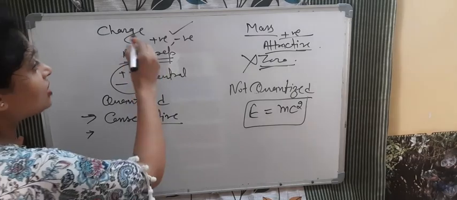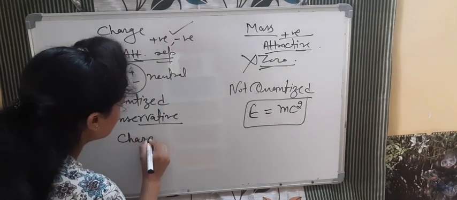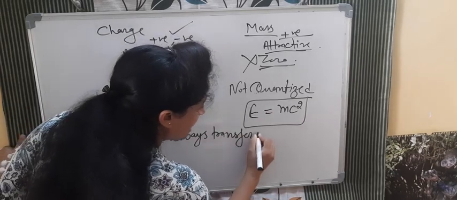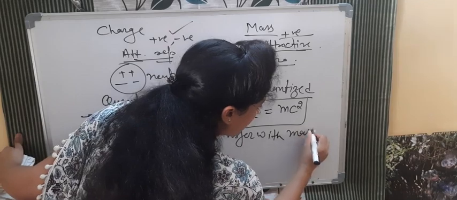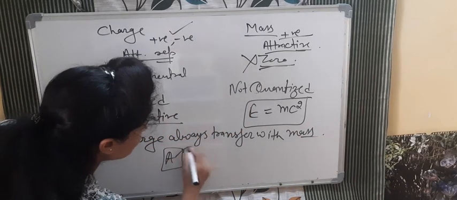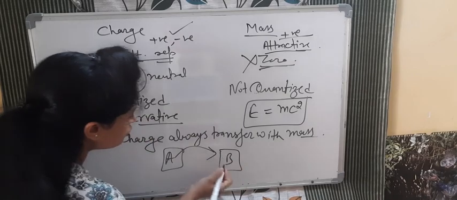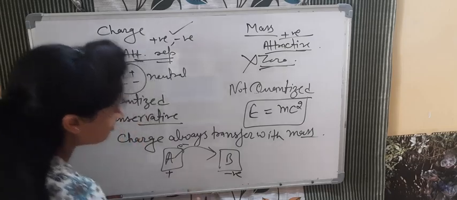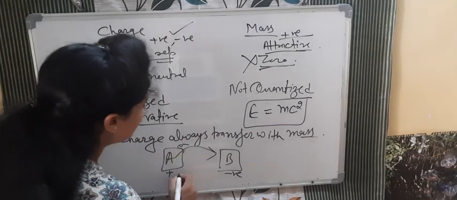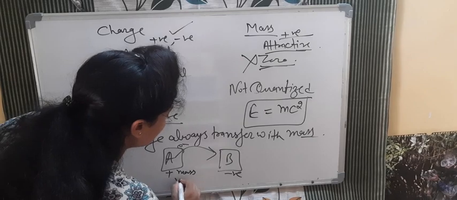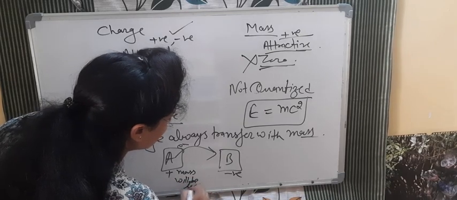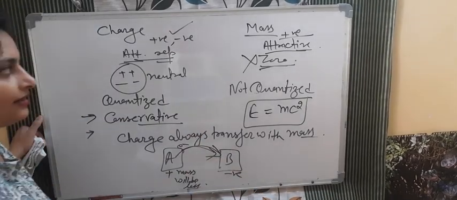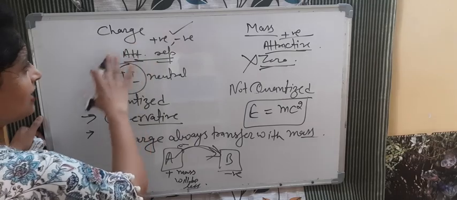And one more thing, charge always transfers with mass. So if from object A electrons are going to object B, what kind of charge is on A? Positive. And on B? Negative. But what will be the effect on the mass? Mass will be less here. Why? Because when an electron is transferring, charge is transferring along with mass also. So the mass changes. So these were the basic differences between charge and mass.